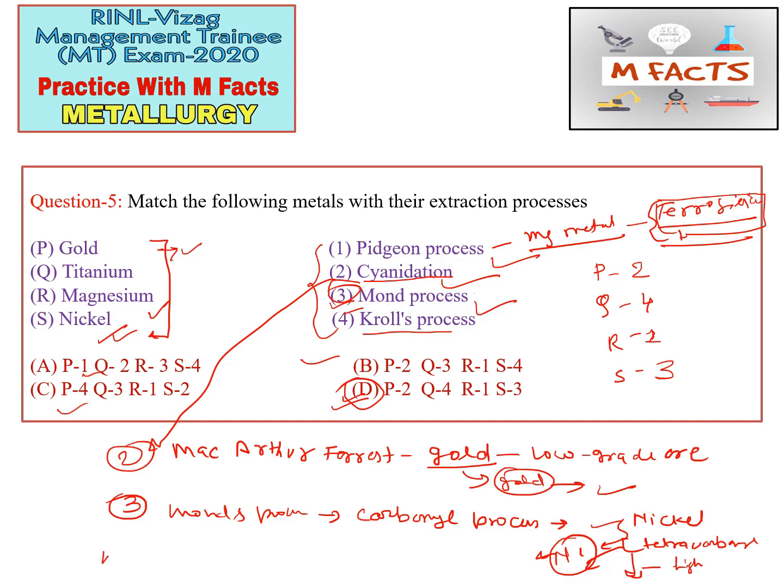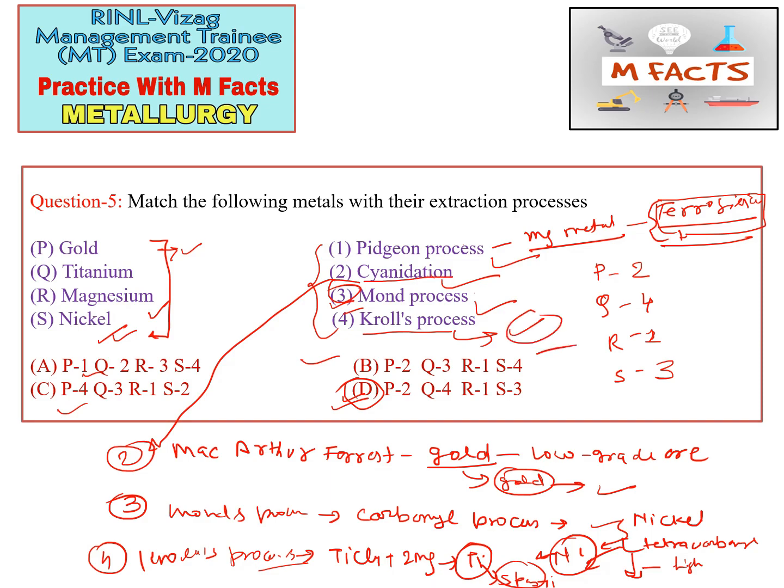The next one is Kroll's process. This is most commonly used in metallurgical processes. So we all know about this process, and Kroll's process is used for titanium production. In this process, TiCl4 is reduced by using magnesium, and we get titanium in solid form, that is sponge titanium. So the product of Kroll's process is sponge titanium. Okay, so this is the explanation for this question, and the correct option for this question is D part.